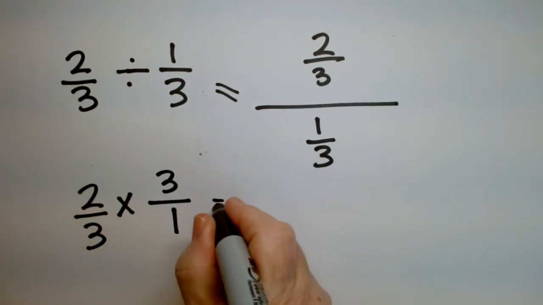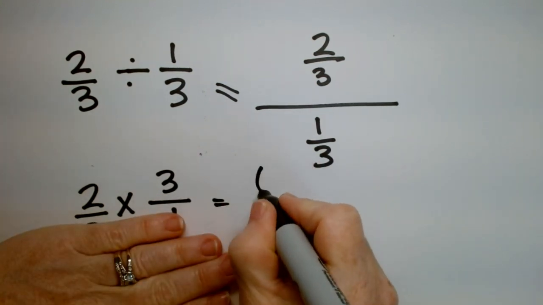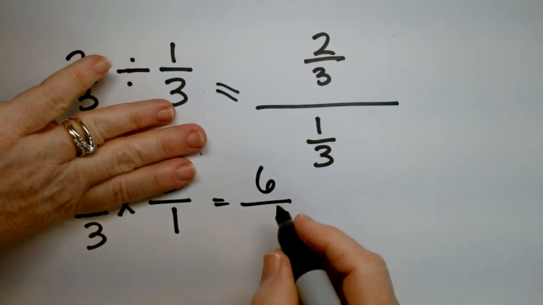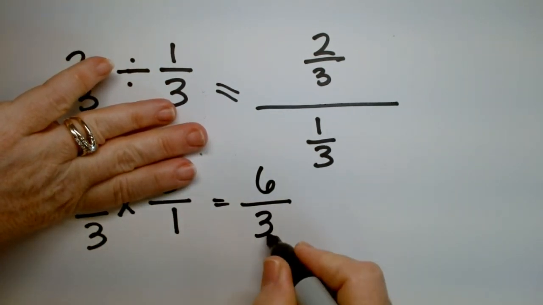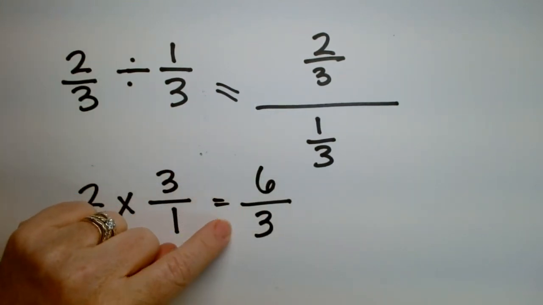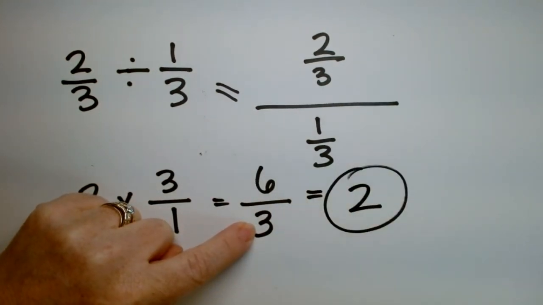Now, can you do this multiplication problem? Absolutely. Your hand goes here. 2 times 3 is, shout it out, 6. Your hand goes here. 3 times 1 is equal to 3. Now this is a division problem, a tiny baby division problem. 6 divided by 3 is 2. So here's your answer.